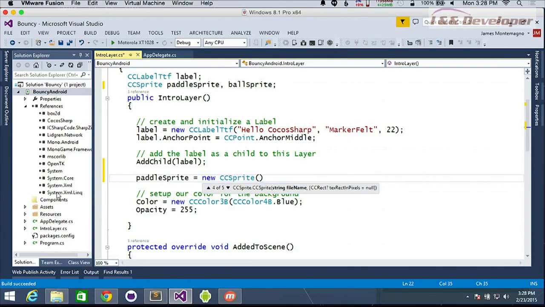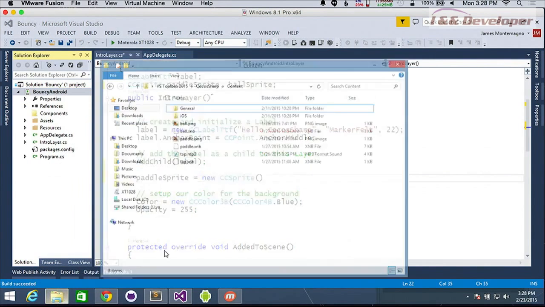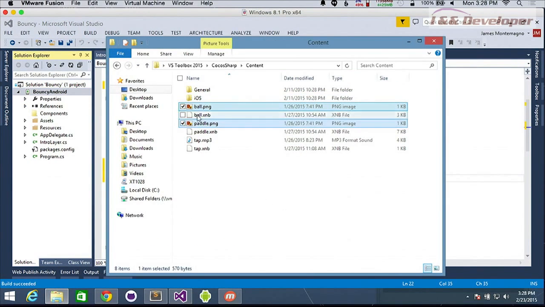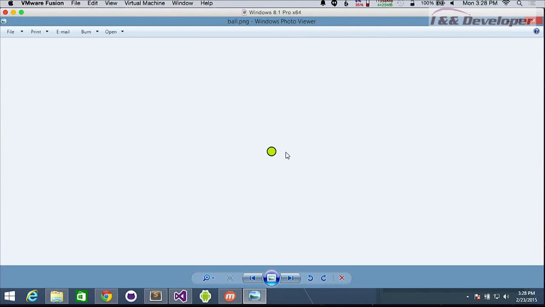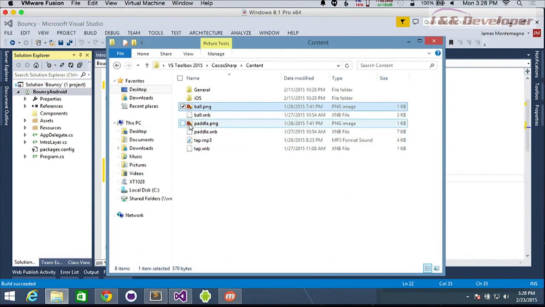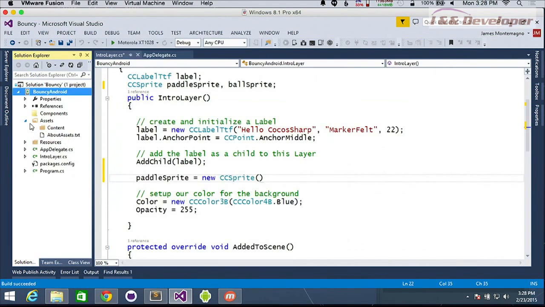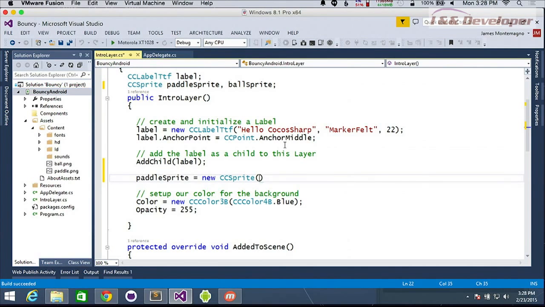So I actually have them here already. I have a little folder, and I have a ball and a paddle. And if I open that up, we can see what it looks like. Okay. It's a ball. So let's go ahead and copy those in. And we're going to put those inside of here. All of our assets and everything live inside of our assets content folder. We'll drag those in. And now we can say this will be our paddle.